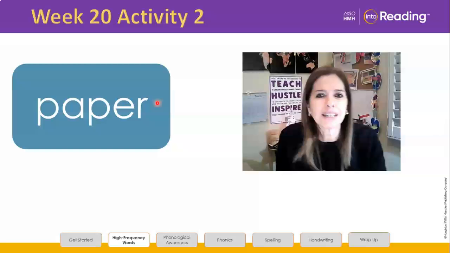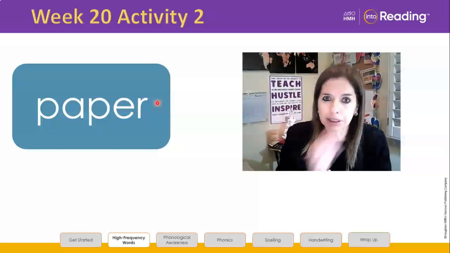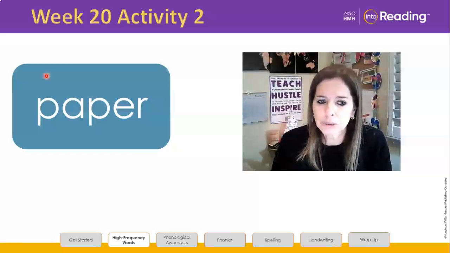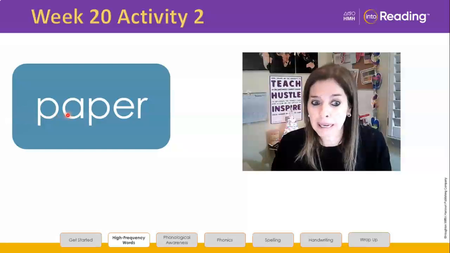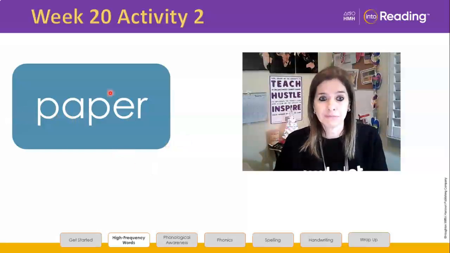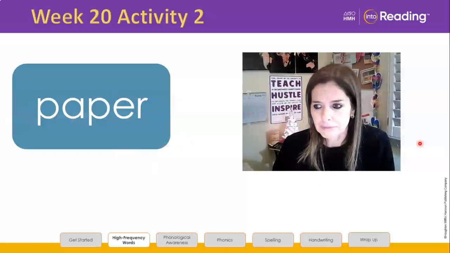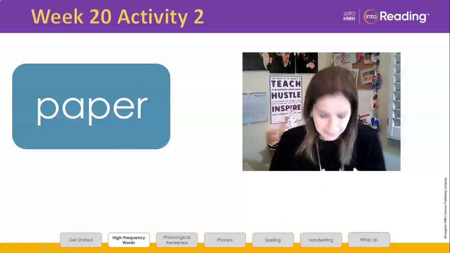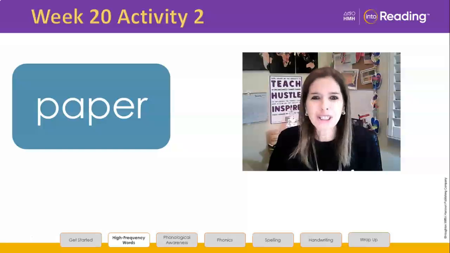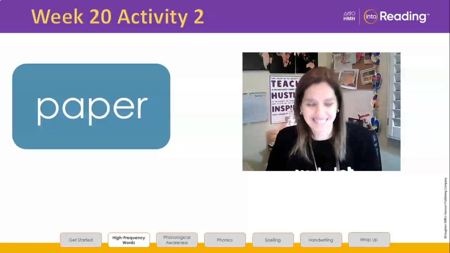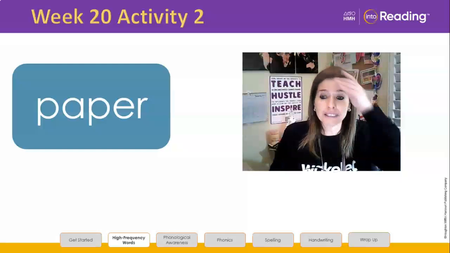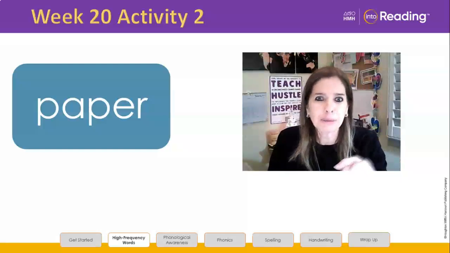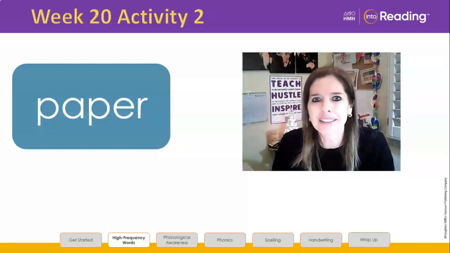When we're chunking, we're going to have to take a little breath, maybe not stop, but we're going to say pay, per. When we're reading this word, we're not going to say p, e, er. We're going to say pay, per. We worked on that in tutoring yesterday, didn't we? Here we go. Are we ready? Check your word on your paper. That was tricky because the word is paper. All right. If you've checked it against the screen, if you're satisfied that you indeed have the word paper and you can read it, remember, this is when you're learning to read these words, not later. Here we go.